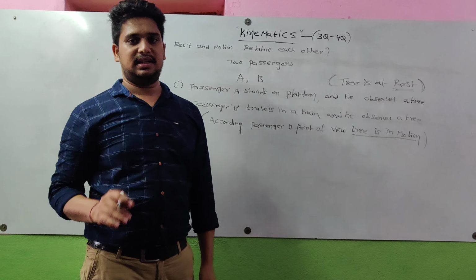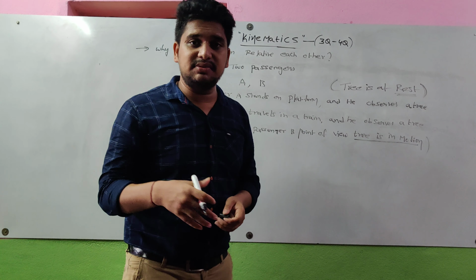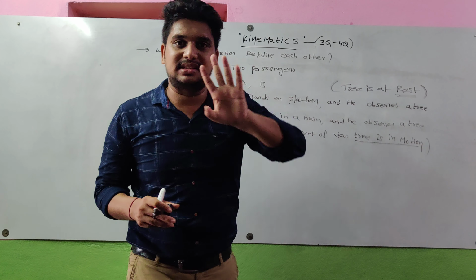But here the change is passenger A's point of view, the frame of reference. Frame of reference means the position at which he stands. For the first passenger, the frame of reference is the platform. He stands on the platform, so the frame of reference is at rest. That's why the tree is visible as at rest.